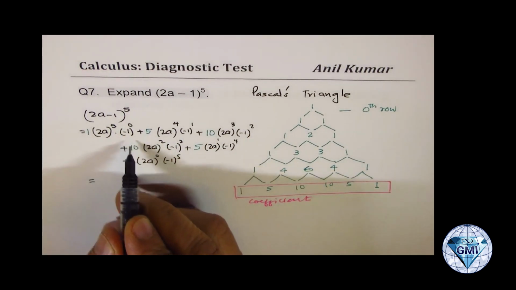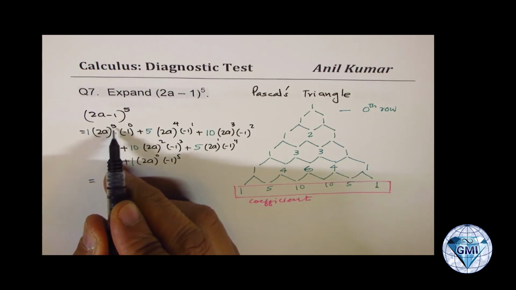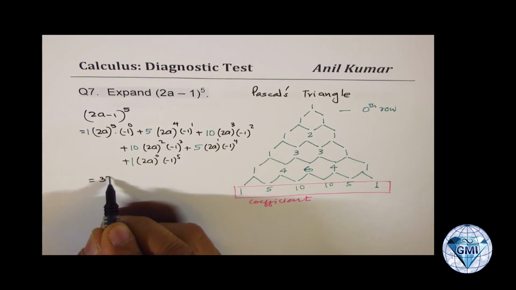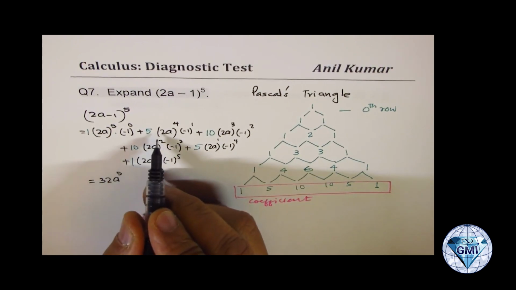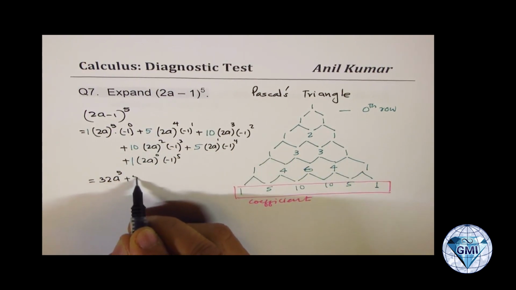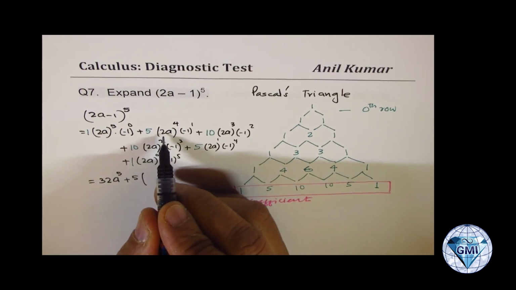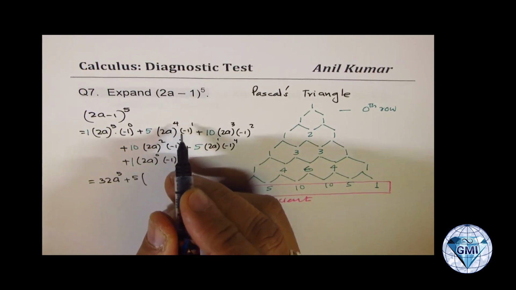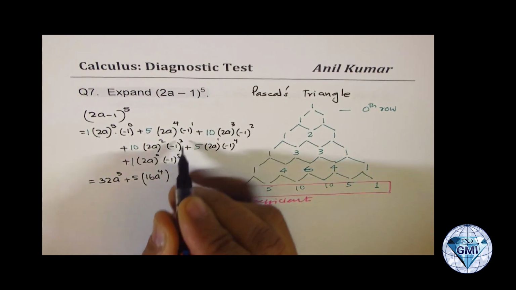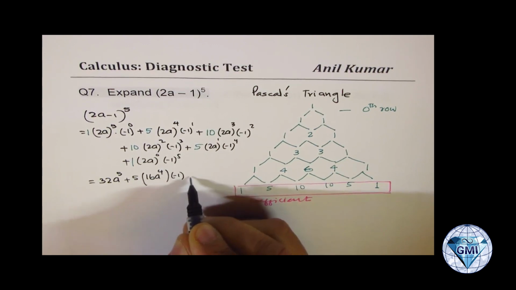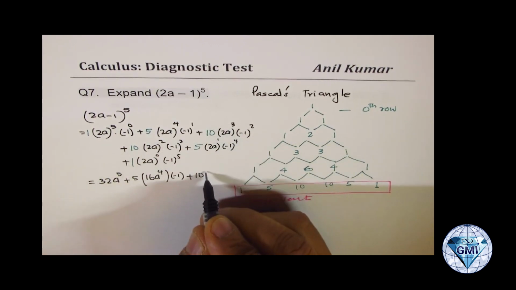Now we can rewrite. So 2a to the power of 5 minus 1, anything to the power of 0 is 1, 2 to the power of 5 is 32. So we can write this as 32a to the power of 5, correct? Now next term is 5 times 2 to the power of 4 is 16, right? So we get 16a to the power of 4, and this is minus 1, plus 10 times 2 to the power of 3 is 8, right?